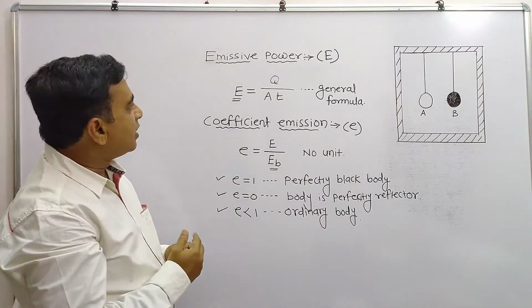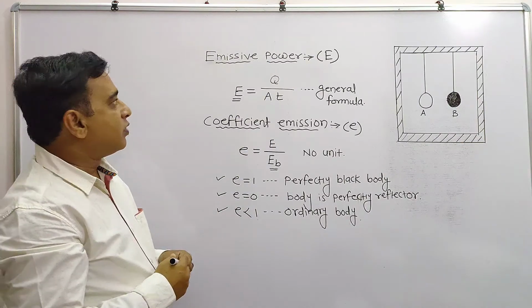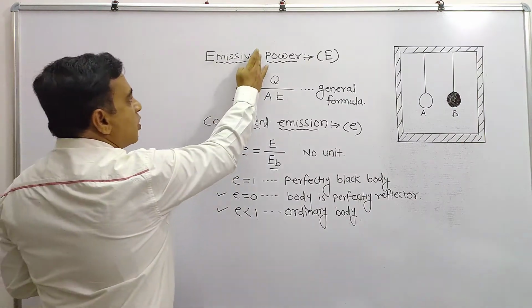Now, knowing all that, one more definition I would like to explain, that is absorptive power.